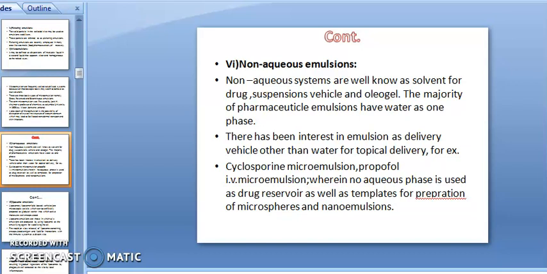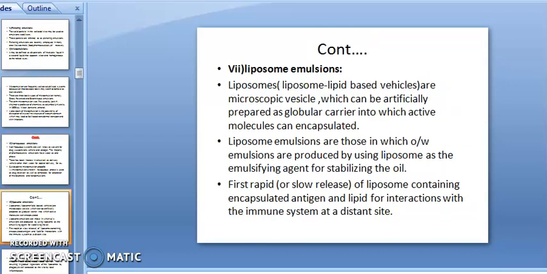There has been interest in emulsion as a delivery vehicle other than water for topical delivery. For example, cyclosporine microemulsion and propofol IV microemulsion, where no aqueous phase is used, as a drug reservoir as well as a template for the preparation of microspheres and nanoemulsion. They are using the oil phase to prepare the non-aqueous emulsion. An example is cyclosporine microemulsion or propofol intravenous microemulsion. They are formulated using a non-aqueous system to formulate the emulsion.